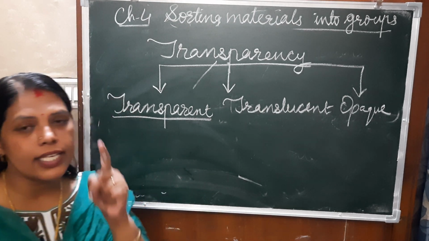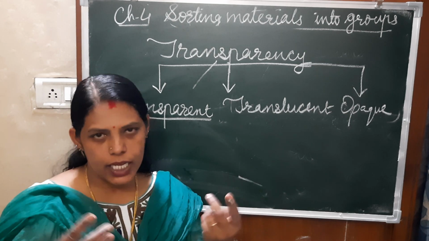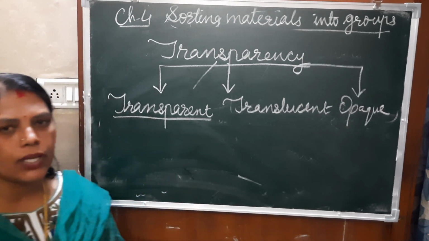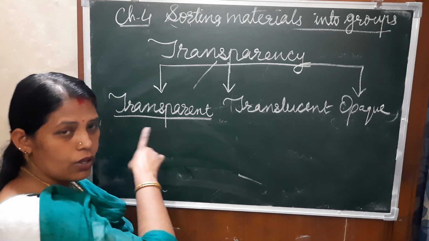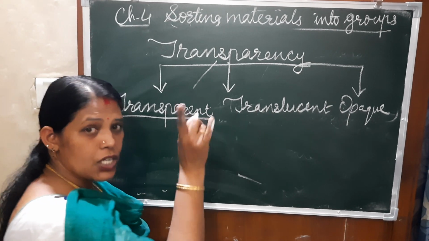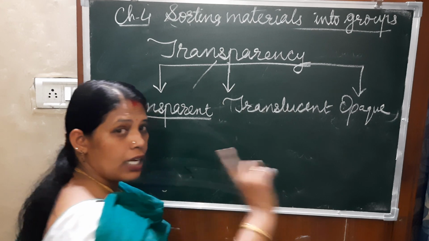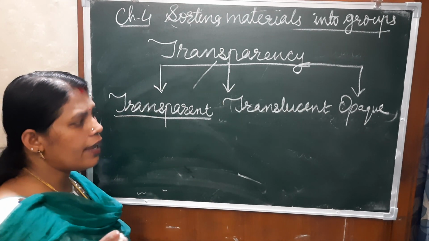Okay, only with an opaque object can you see the image or shadow formation. Transparent fully allows the light to pass, translucent partially allows, and opaque will not allow the light to pass through. Okay, understood?